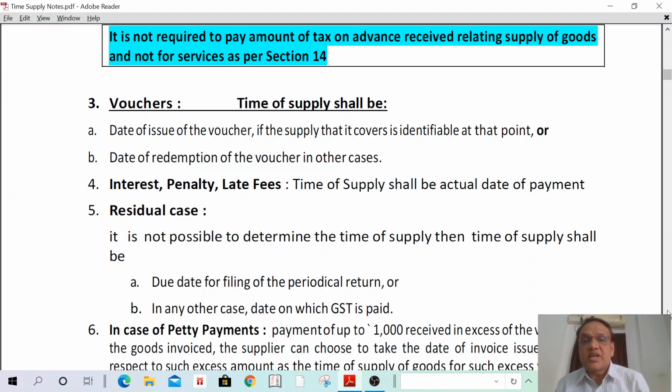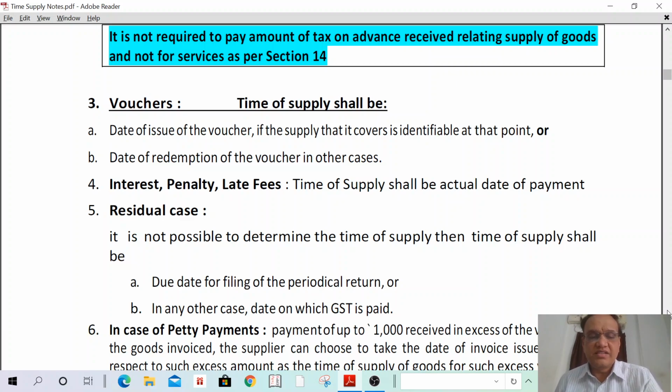Suppose I supply a laptop for 50,000, and he has paid 50,000 after 1 month, then the time of supply shall be the date of issue of invoice. 1 month back I issued the invoice, therefore the time of supply is 1 month back. But in case of interest, penalty or late fees, I received payment only after 1 month, therefore the time of supply for such interest, such penalty, such late fee shall be after 1 month, that is the actual date of payment.